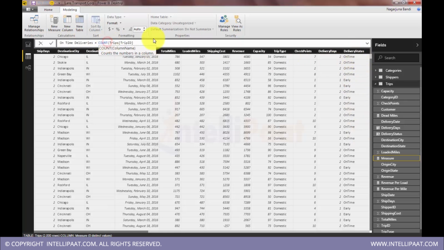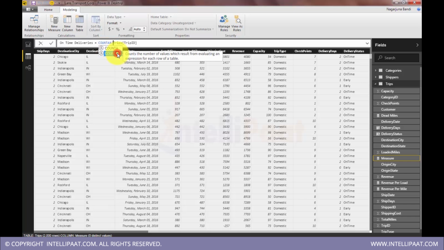So I will convert this function to count. This will count the number of numbers in a column. Now I don't want to count numbers in a column. I'll convert this to COUNTA. COUNTA will count the number of values in a column, so it will count by value. And then I want COUNTAX.